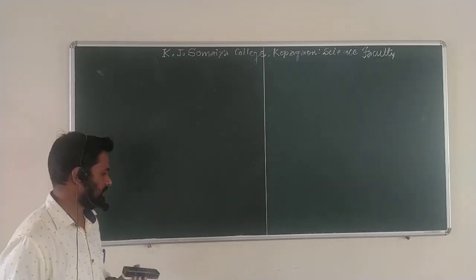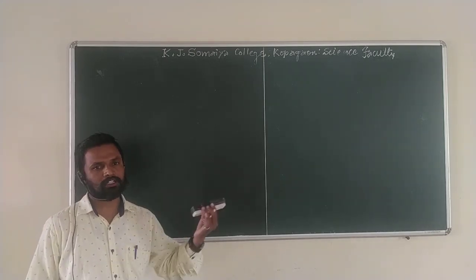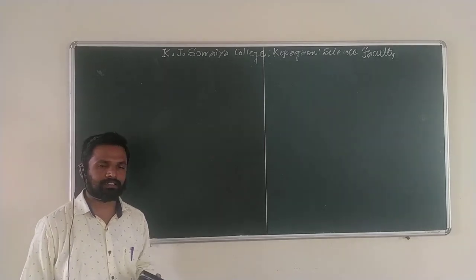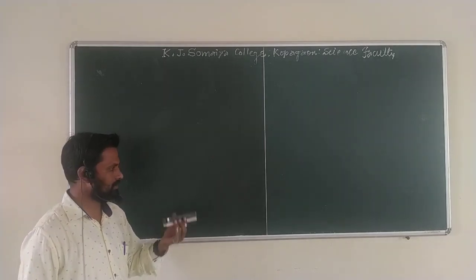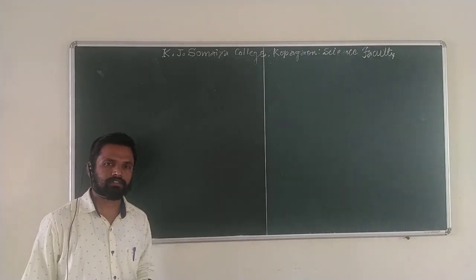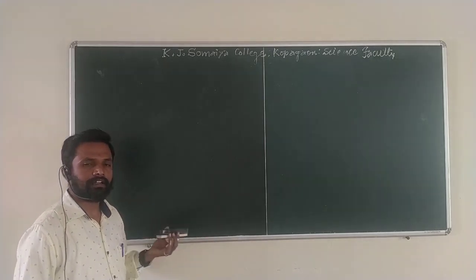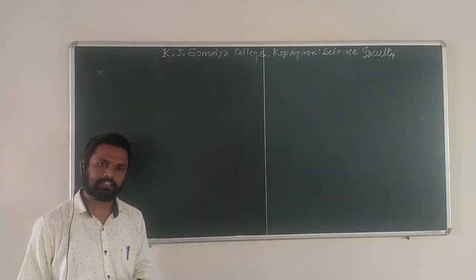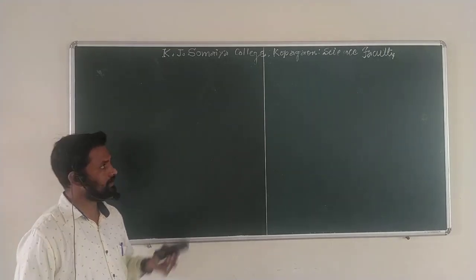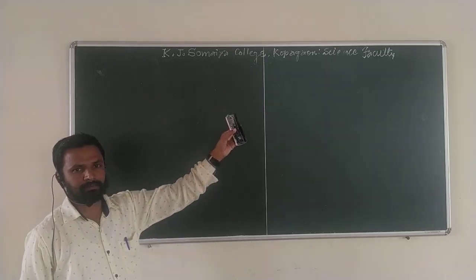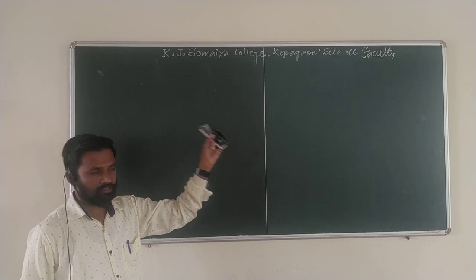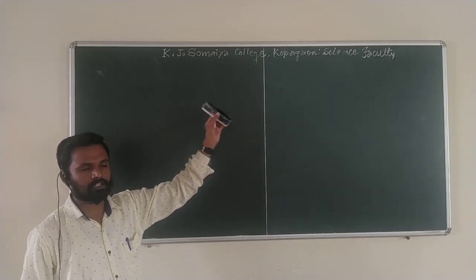Again I revise the definition. What is molecularity? We saw in the previous lecture, it is a very simple concept. We studied the number of reacting molecules involved in every elementary reaction. It means that from a simple reaction, we can predict how many reacting molecules are involved.